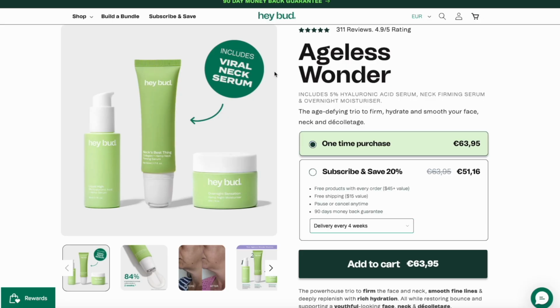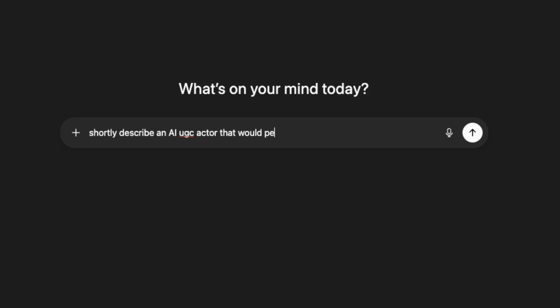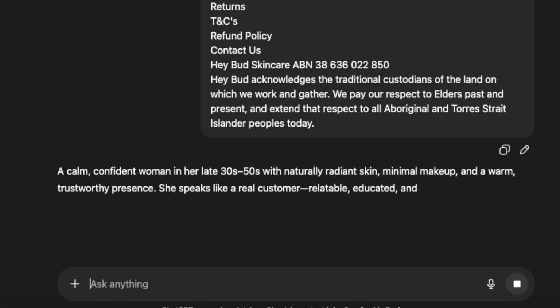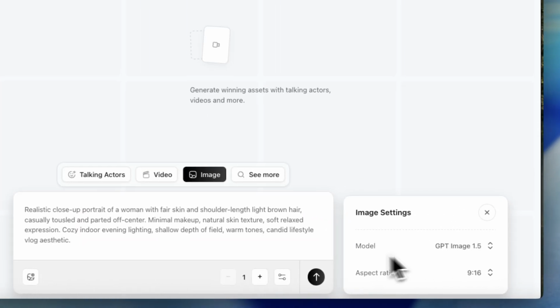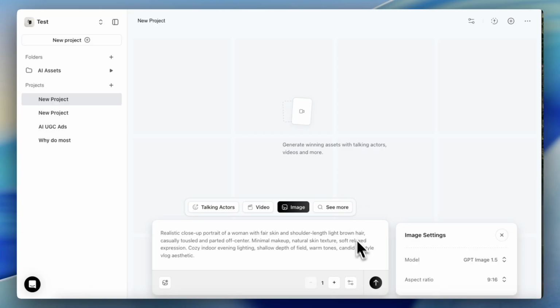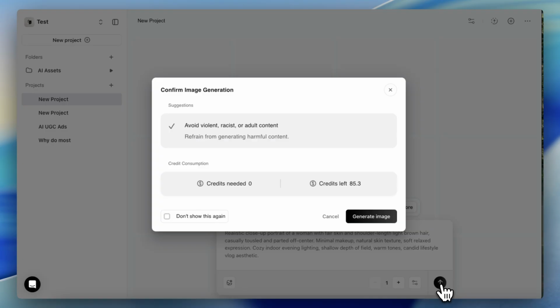You can just copy paste the product page of your product into ChatGPT and tell ChatGPT to describe a perfect ideal UGC actor for that product. And before you hit send, I recommend making sure that here in the settings you have selected GPT Image 1.5 as the image generation model, because I think it is right now the best AI image generator for this purpose. Then just hit send. And as you can see, this is super awesome because it costs 0 credits. So you get to use the GPT Image 1.5 model for entirely free here.